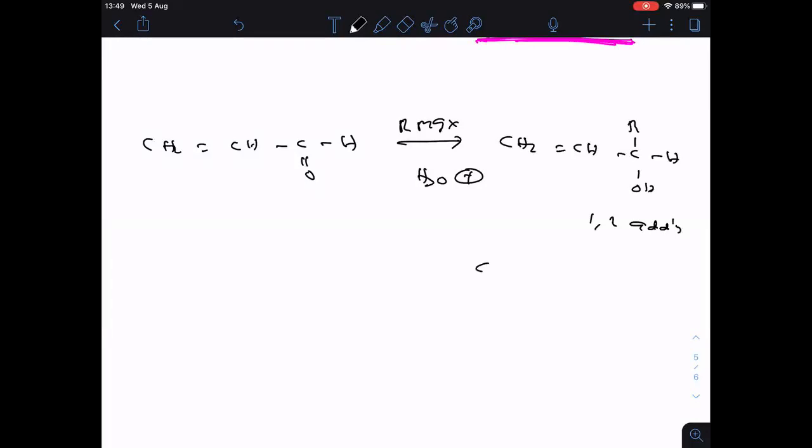Then what is the 1,4 addition product here? CH2, R, CH2, C double bonded OH. After tautomerism, this one, remember, this is the 1,4 addition product. Okay, 1,2 addition and 1,4 addition.